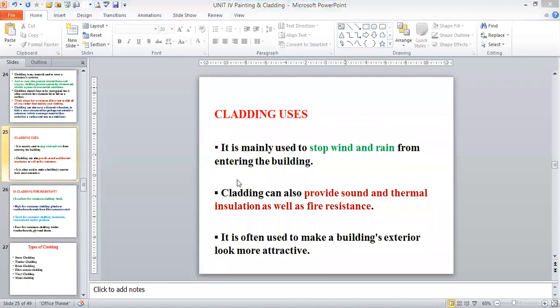The uses of cladding: it is mainly used to stop wind and rain from entering the building, and to provide sound and thermal insulation as well as fire resistance. Stopping wind and rain from entering the building is one purpose. Another purpose is sound and thermal insulation. And it is often used to make a building's exterior look more attractive.